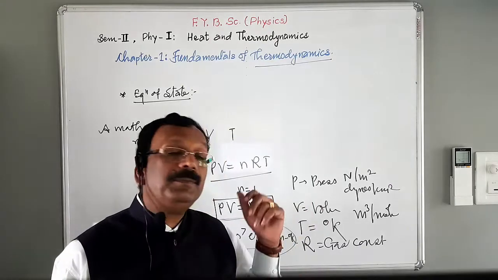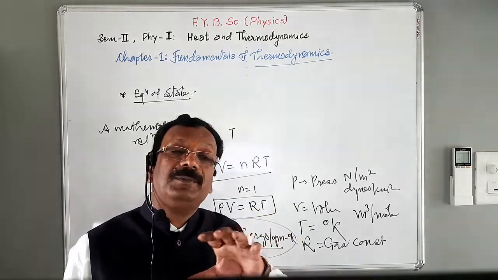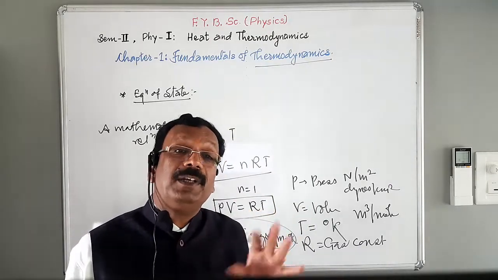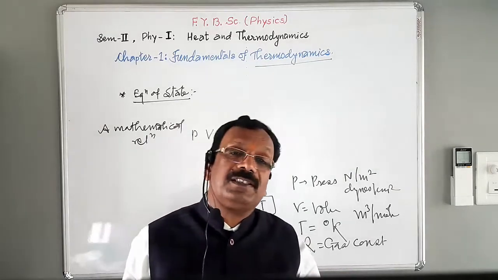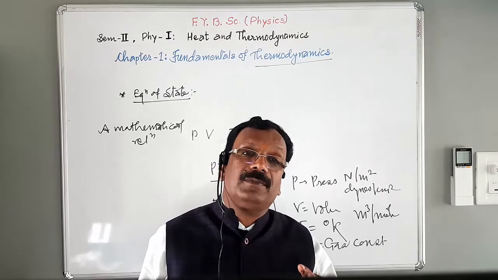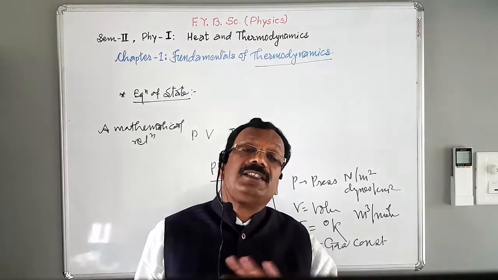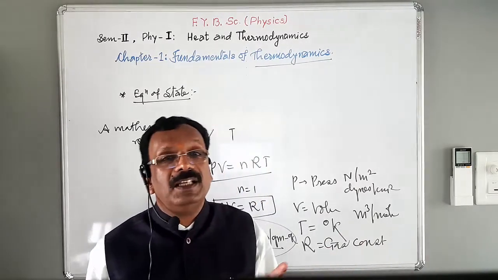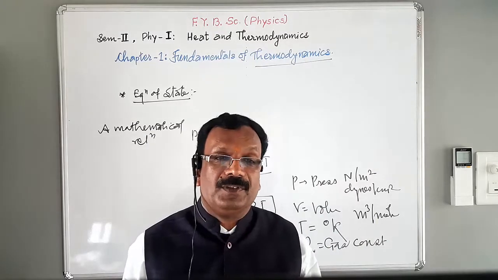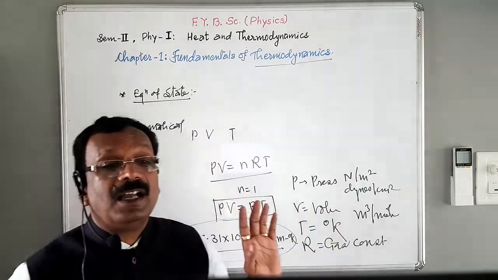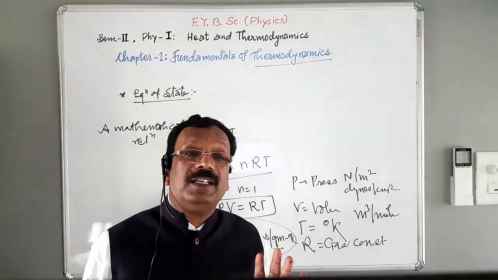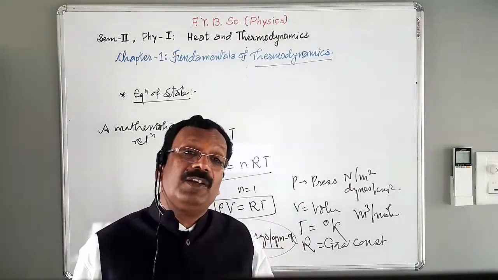Also, if the system is a completely isolated system, then when compression or expansion of the gas takes place, along with the change in pressure and volume, there is a change in temperature. So remember that pressure, volume and temperature are not independent variables; they are dependent on each other.